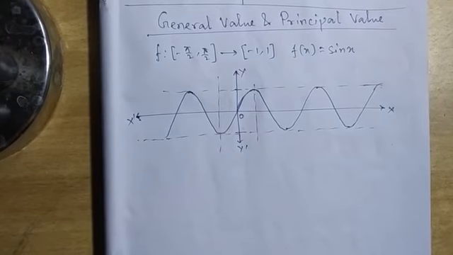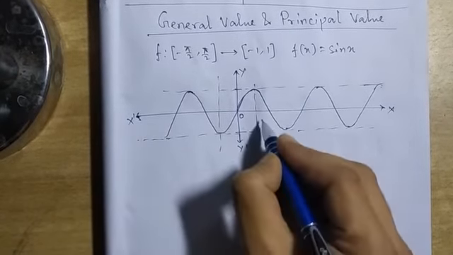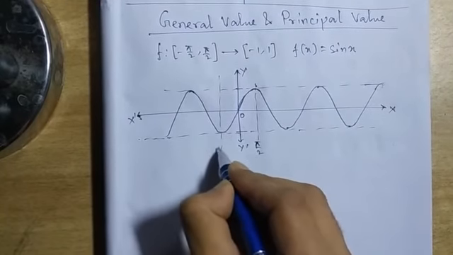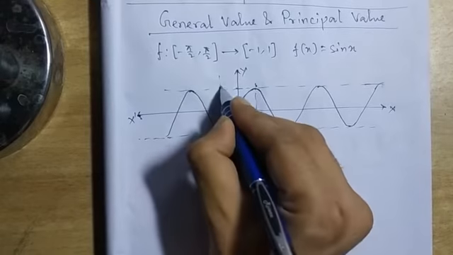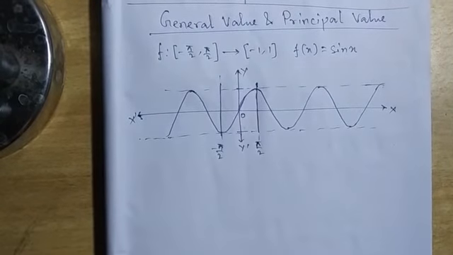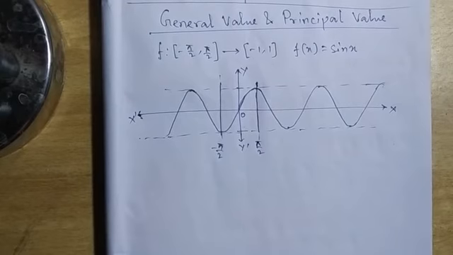Okay, so previously we have seen that to make this function bijective, we have taken only this part between pi by 2 and minus pi by 2. Only this part has been taken to make it bijective. So can we take any other part so that it again becomes bijective?